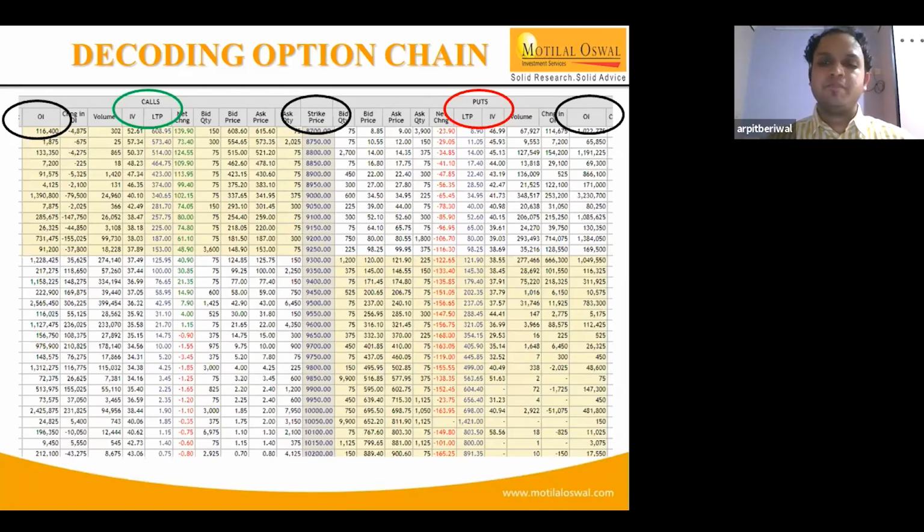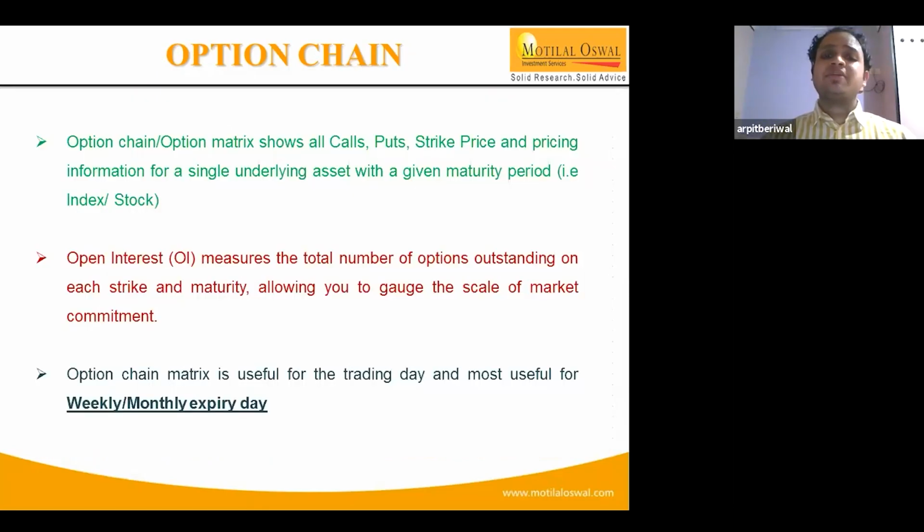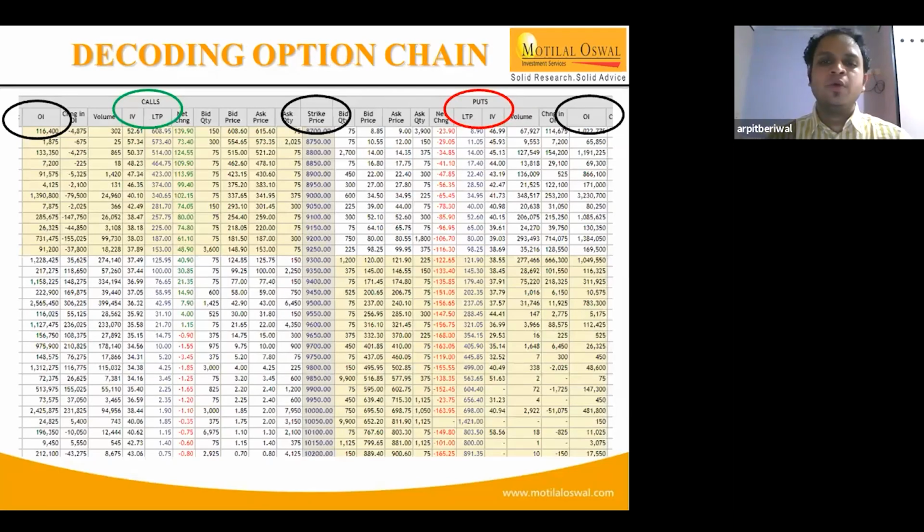People have built these positions accordingly, and we'll be discussing this in more detail as we go ahead with the presentation. The option matrix is mainly useful, and as weekly option activity is increasing more and more, people are trying to understand how to use this option chain and how to benefit from it. It is very important that people understand it before doing any option strategies or any other option trade, because understanding the option chain will give a relatively better picture and a higher probability of getting better accuracy going ahead.